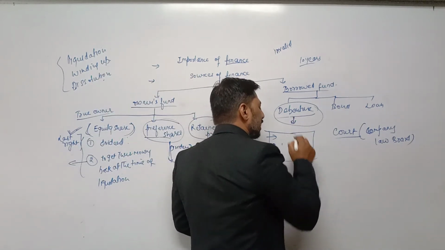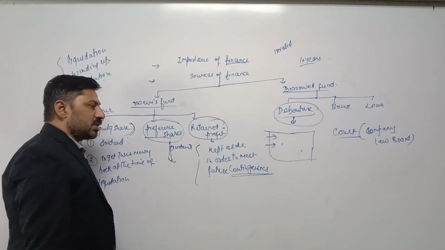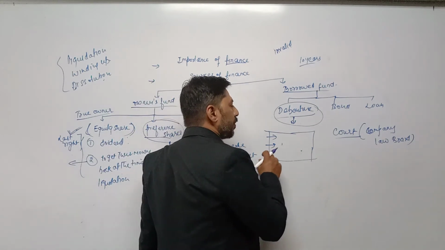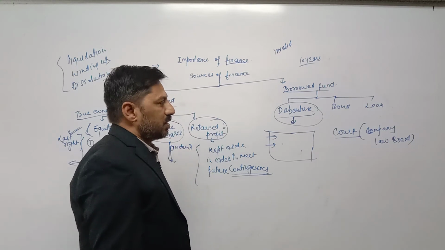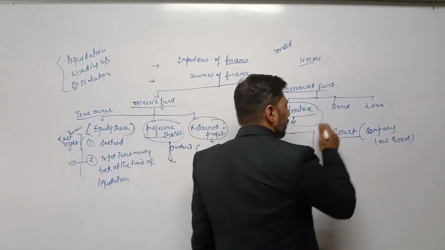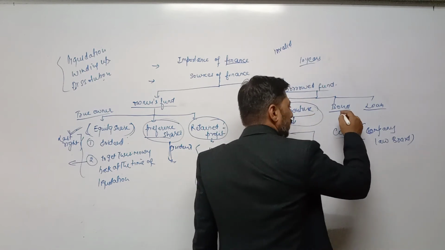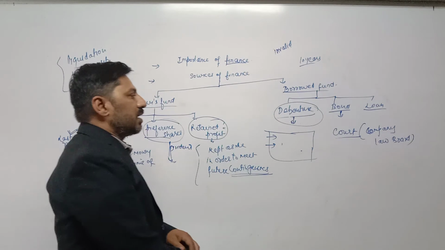Debenture holders get interest whether the company enjoys profit or loss. The company has to pay. It is compulsory for the company to pay interest to debenture holders on time at any cost, and the same rules are applicable in case of bonds and loans. A bond is a kind of agreement which takes place between the company and the investors.